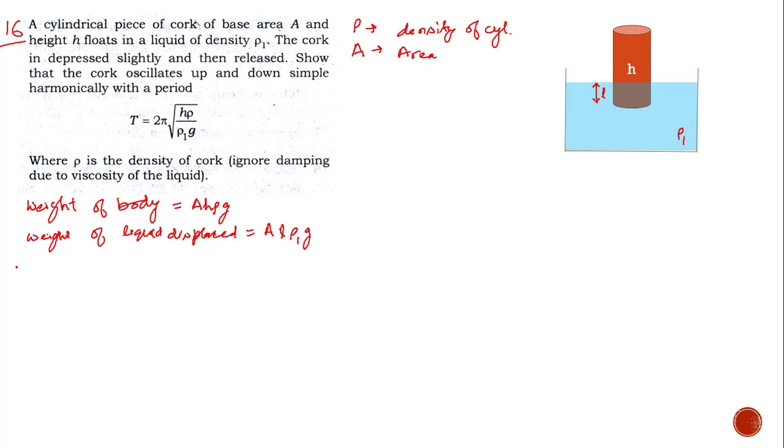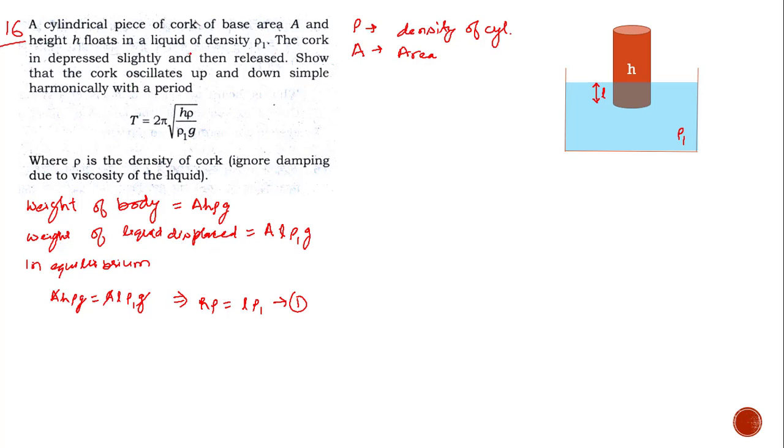In equilibrium, both of these forces balance each other, so Ahρg equals ALρ1 g. Cancelling A with A and g with g, we get hρ equal to Lρ1. This is equation number 1.